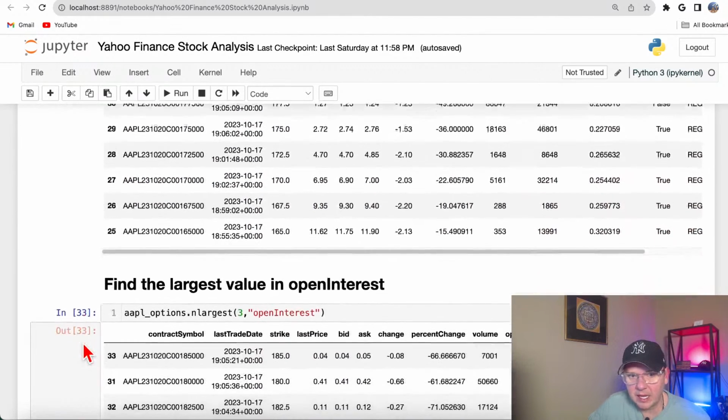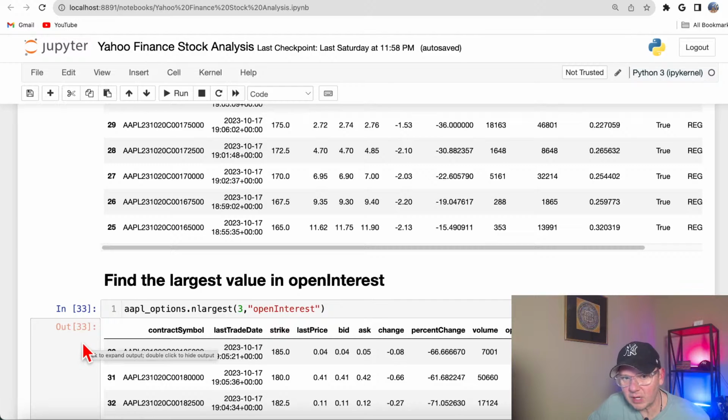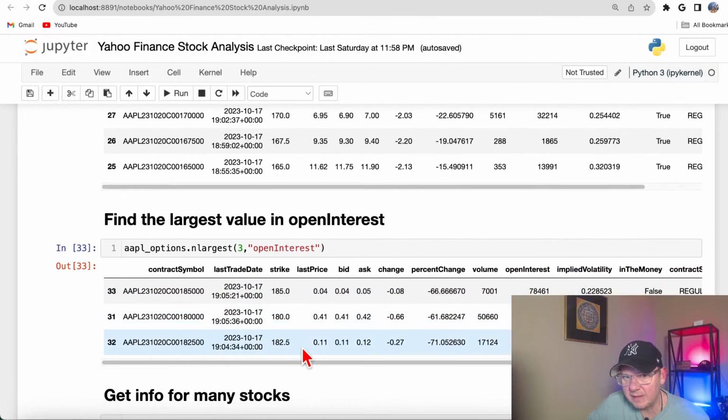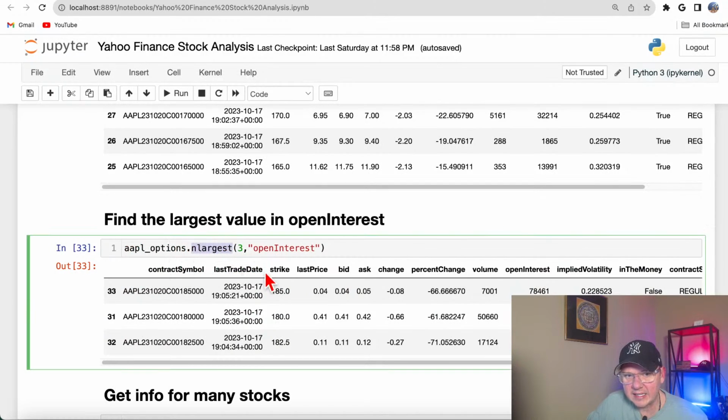For example, I really like to buy or sell puts with a lot of liquidity. So in this case, I use nlargest, and nlargest is a Pandas method where you could provide the number of rows and then the largest values in a certain column.